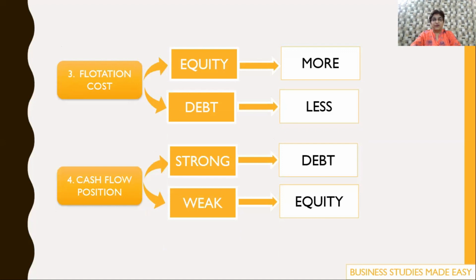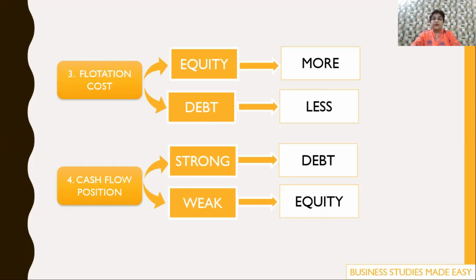Then comes the floatation cost. Floatation cost is the cost of raising finance. Now, in case of debt, the floatation cost is much less. Let us take the example that if you want to raise a long-term loan from a bank, you go to the bank, they'll give you an application form, you fill it up, attach the required documents, and submit it. And if they think that you deserve the loan, they'll give it to you. Otherwise, they'll say no. That is all you need to do in case of debt.